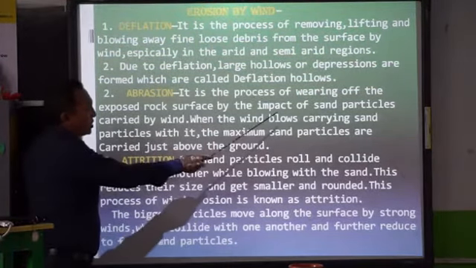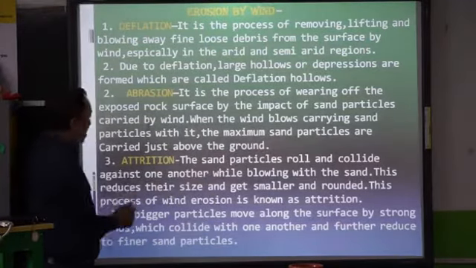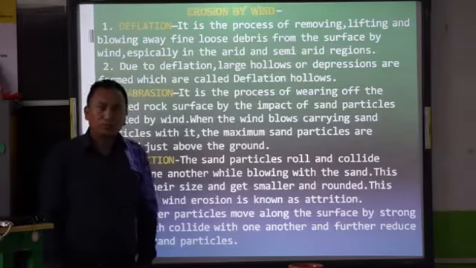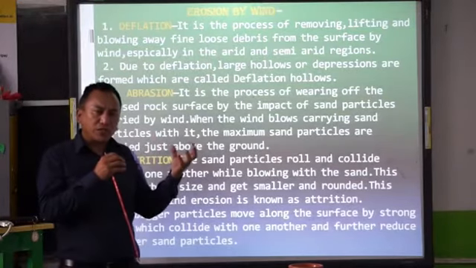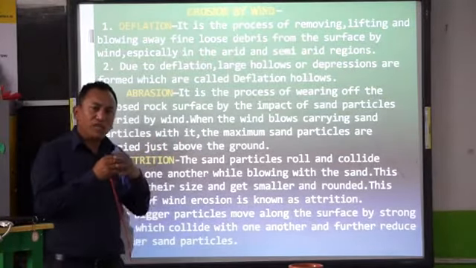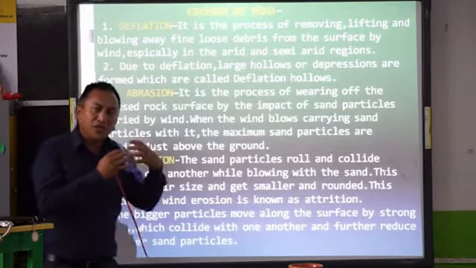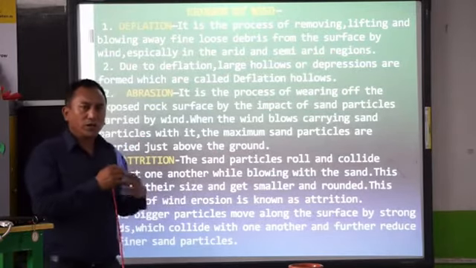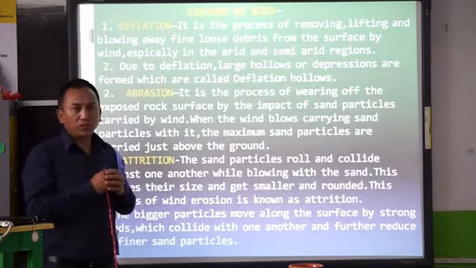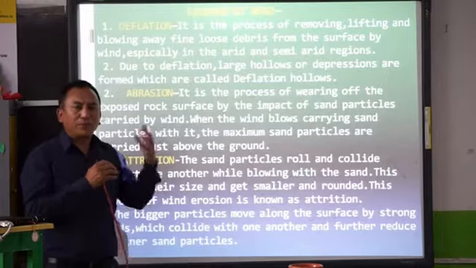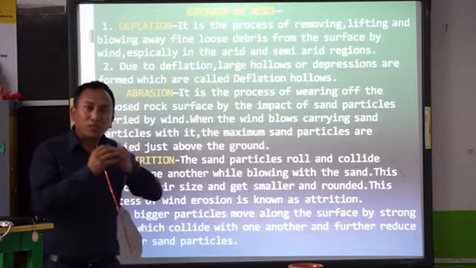When the wind blows carrying sand particles with it, the maximum sand particles are carried just above the ground. That means the wind carries fine sediments and rock particles, and because the sediments are sharp and pointed, when they bang against the rocks and the surface of the earth, what happens? They erode the rocks. They cause erosion. They break them down. That process is called abrasion, breaking the rocks as they move ahead.